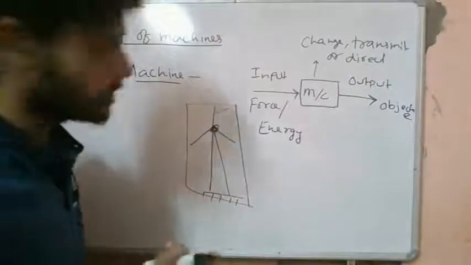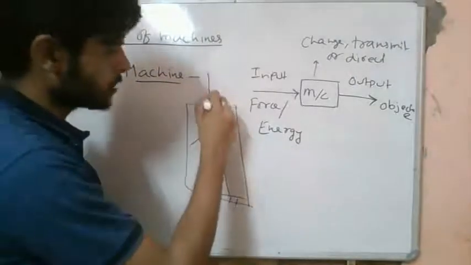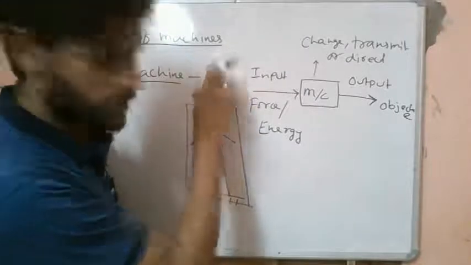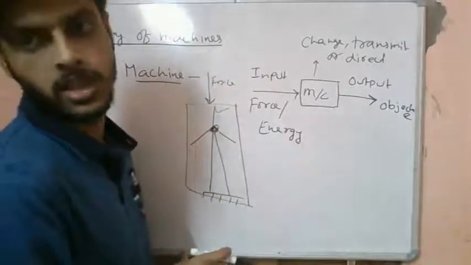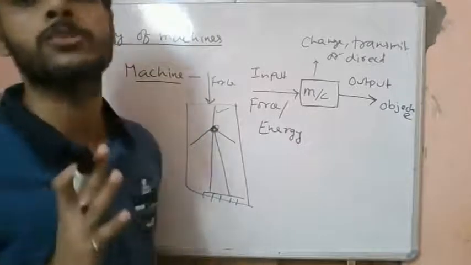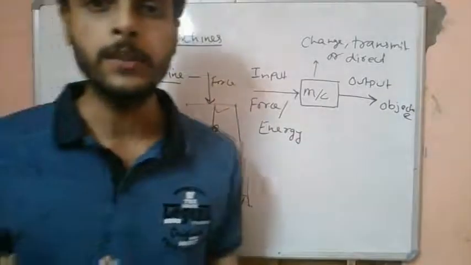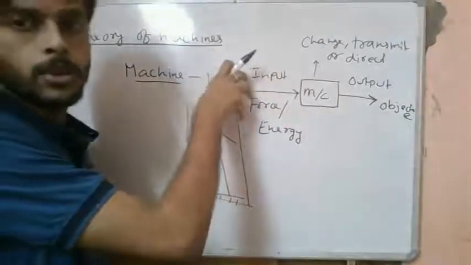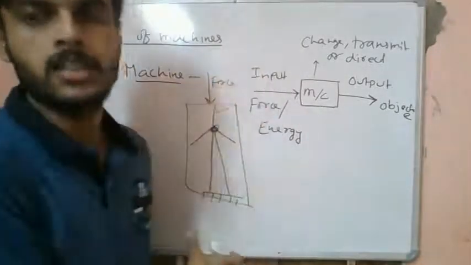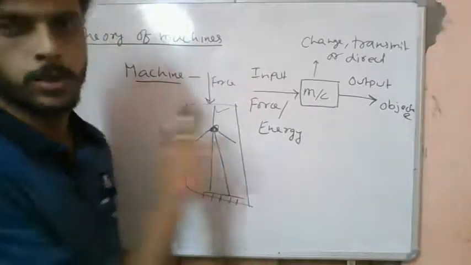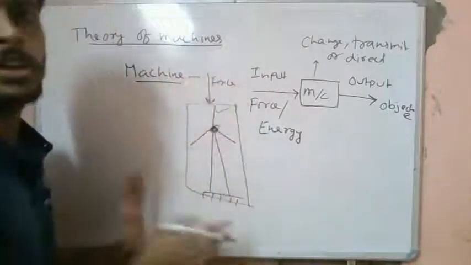What we know is that it takes up input in the form of force or energy, and gives us output in the form of force or energy, so that a specific objective can be reached. In the case of wind turbines, we need electricity. So it takes up fluid flow energy and gives us electrical energy, with some mechanical and electrical components in between. The whole system is called a machine.